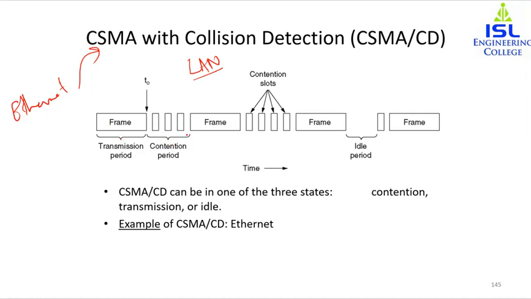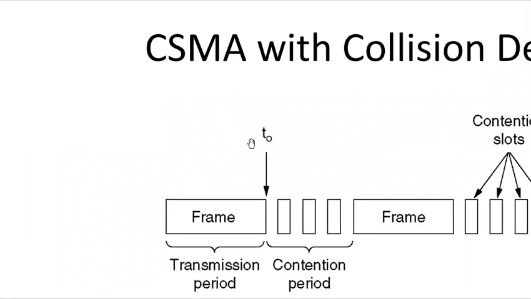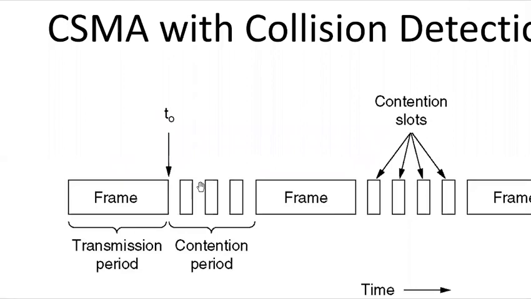And what is the contention period? The contention period is when another station wants to send its frame. At this point T naught, a station has finished transmitting its frame. So this is the transmission period. The frame has ended over here. Now any other station having a frame to send may attempt to do so. If two or more stations decide to transmit simultaneously, what will happen? There will be a collision.